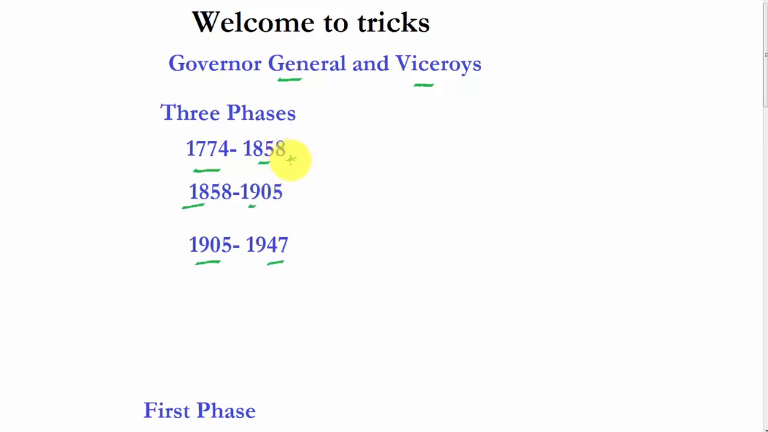In 1857, the first war of independence, there was a change in administration. Again in 1905, the partition of Bengal, there was some change, and in 1947 finally we got independence. We will learn about the important governor generals who gave the policies which impacted the administration as well as the life of Indian people. I will talk about the policies and a trick to remember these governor generals chronologically.